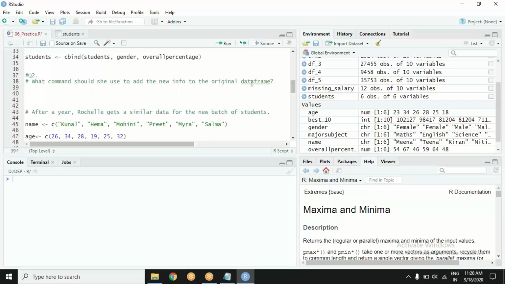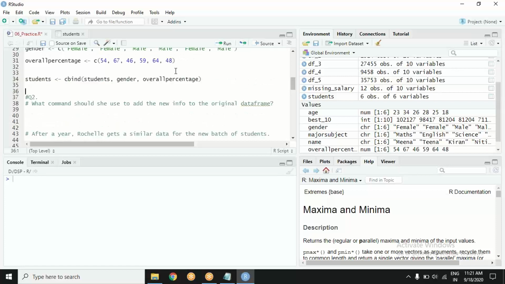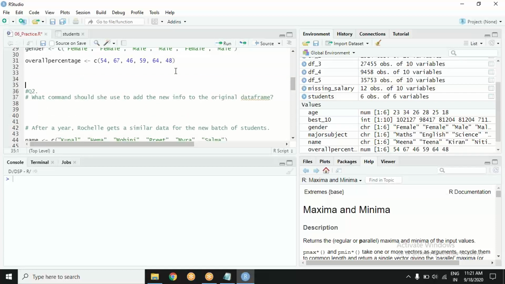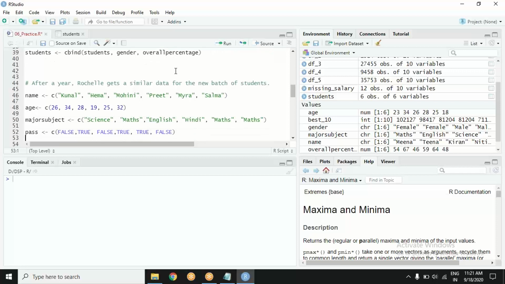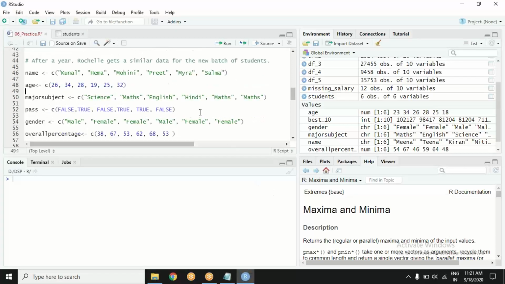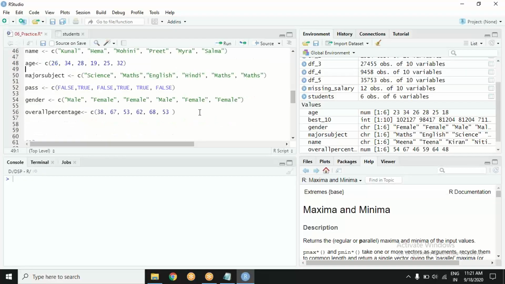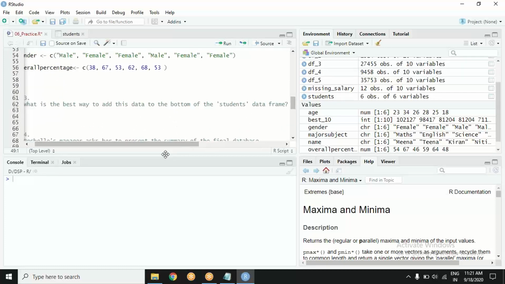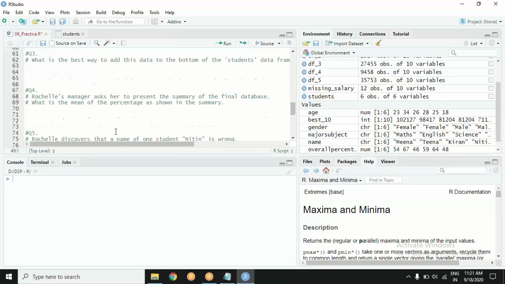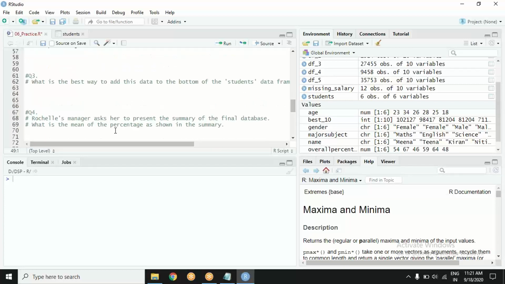What command should you use to add this all new info to the original data frame? Okay, that's here. After some time she gets a similar data set. Now there is a new batch. What do we do? Yes, remember rbind? Let's do that.